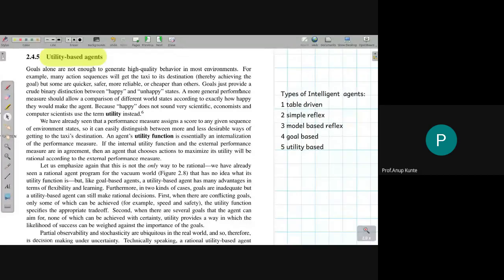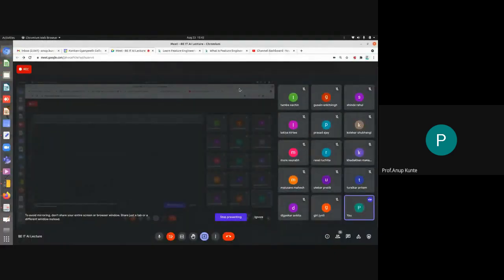modeling how the world state is changing over time.